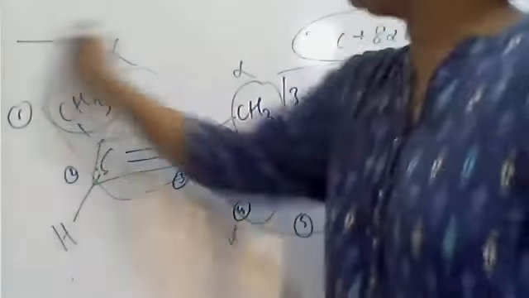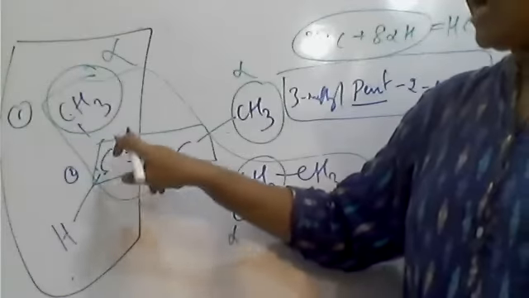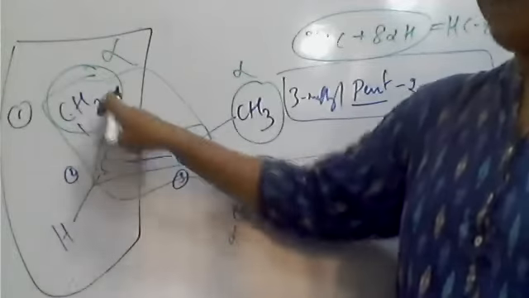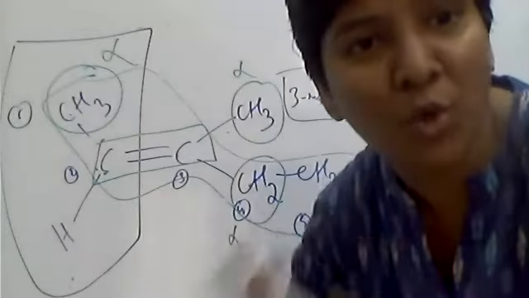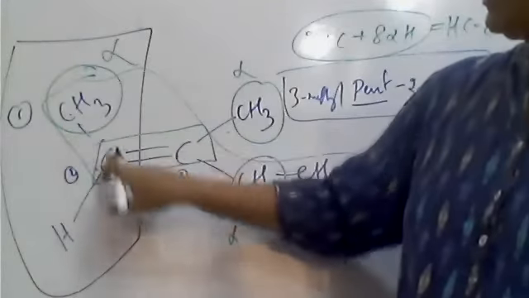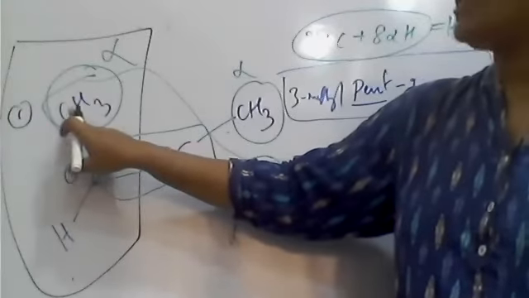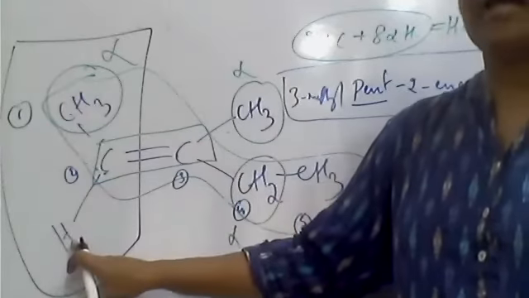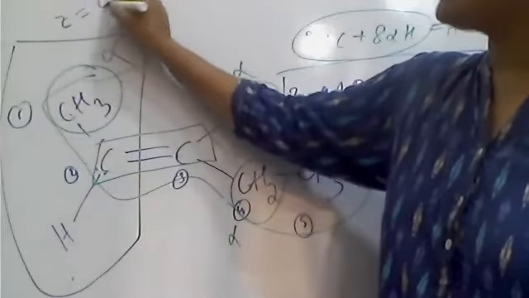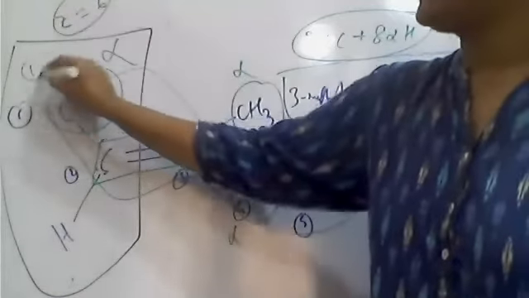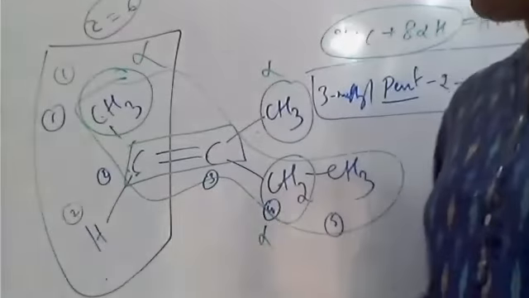See here, how to give preference. You have to take the sp2 carbon and check the groups attached to it. The first is atomic number. Higher the atomic number, more is preference. So for this sp2 carbon, the directly attached atoms are carbon, whose atomic number is 6, and hydrogen, whose atomic number is 1. Higher one, carbon, is first grade. Then hydrogen is second grade, as atomic number is 1.